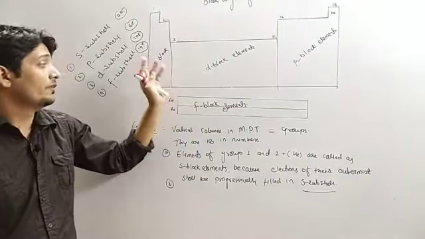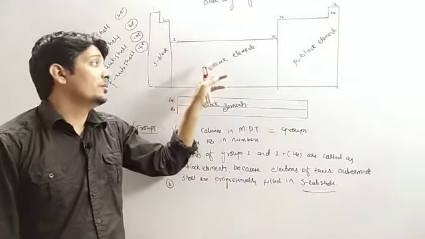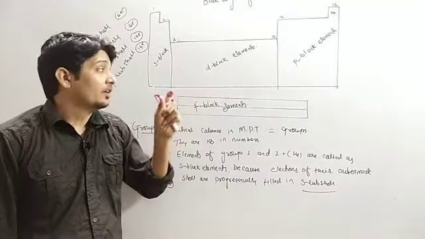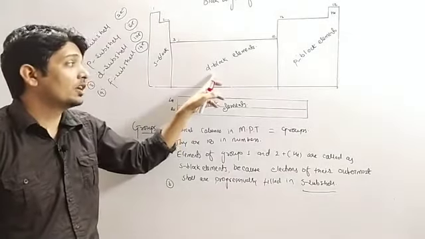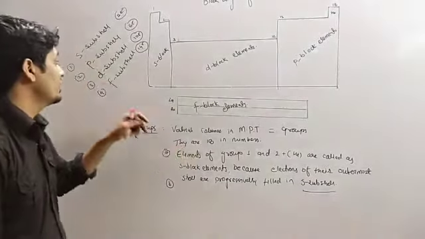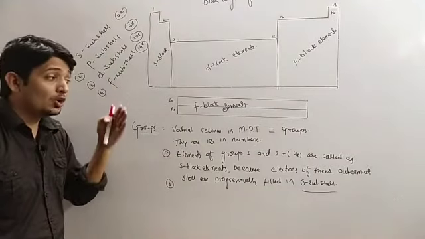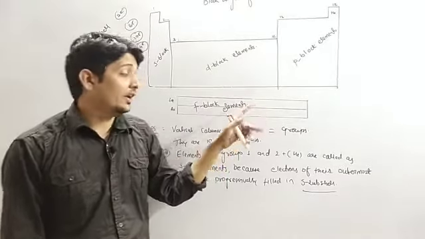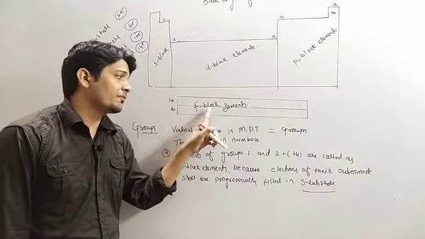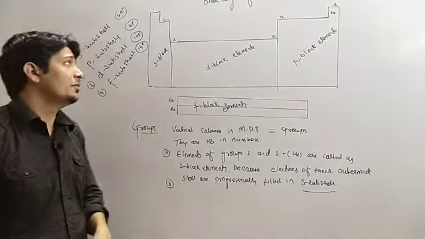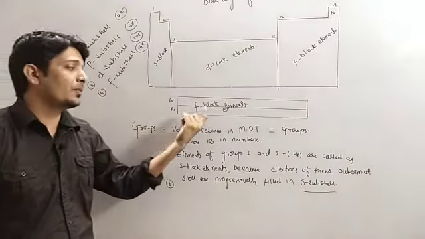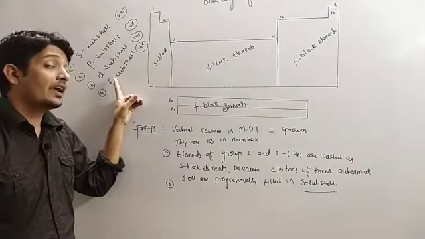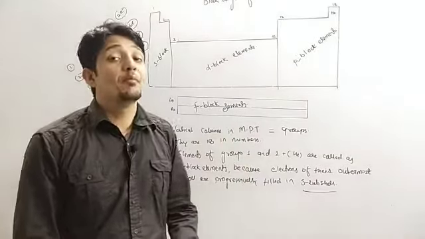So we have to define what are d block elements. The elements of group 3 to 12 are called d block elements. And why d block elements? Because the electrons of their outermost shell are progressively filled in the d subshell. So on the basis of filling of electrons in the outermost shell, there are 4 types. Okay, last but not the least is the f block element. What are f block elements? Elements of the modern periodic table placed at the bottom, whose outermost shell electrons are progressively filled in the f subshell, are called f block elements.